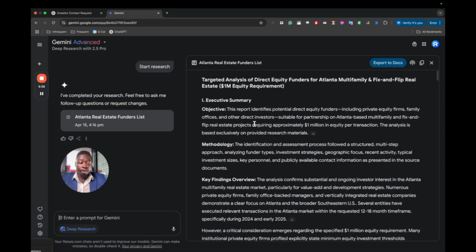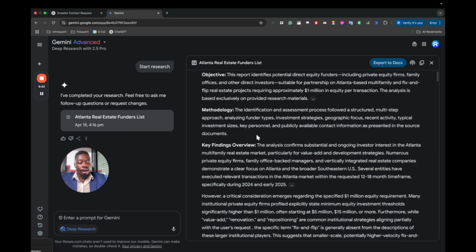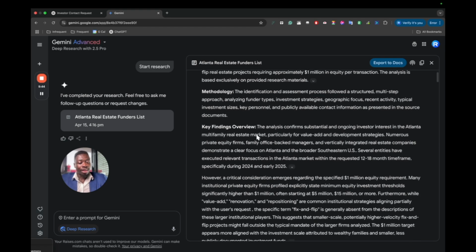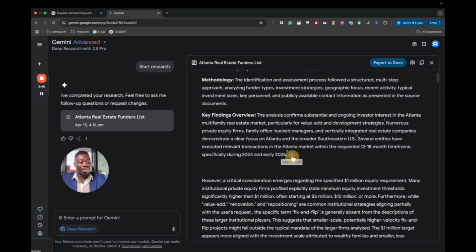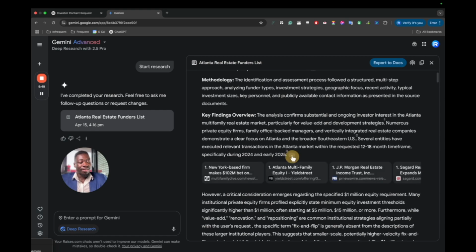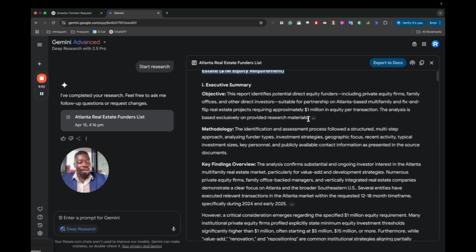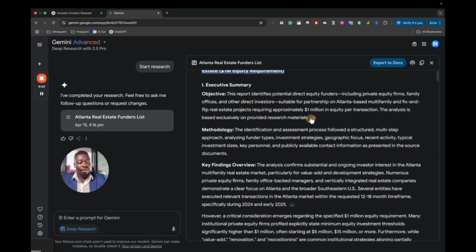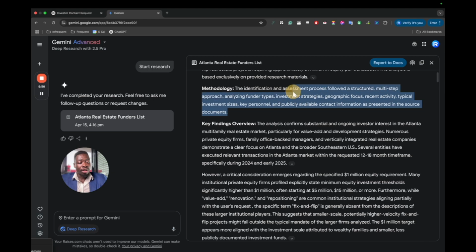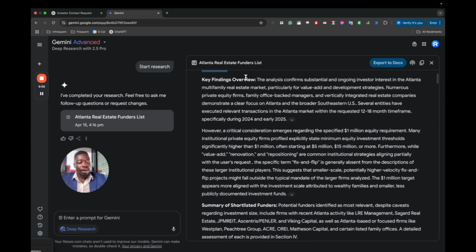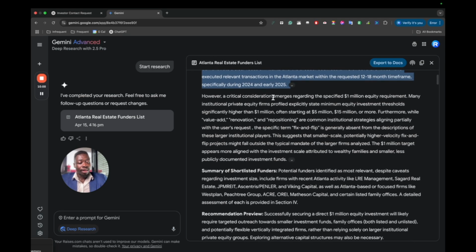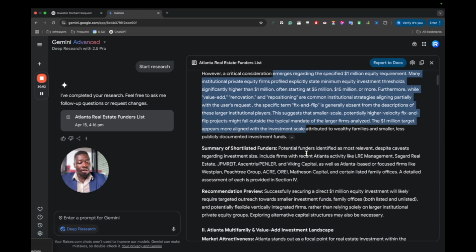So I just got the results in. ChatGPT gave me a target analysis executive summary. It made like a research paper, and it cites sources for the research. Basically, it gives me their objective, the methodology of how they solve the problem. It explains general findings, the potential problem or difficulty.